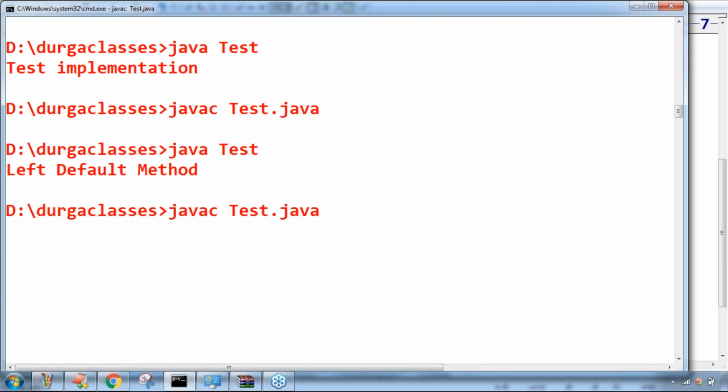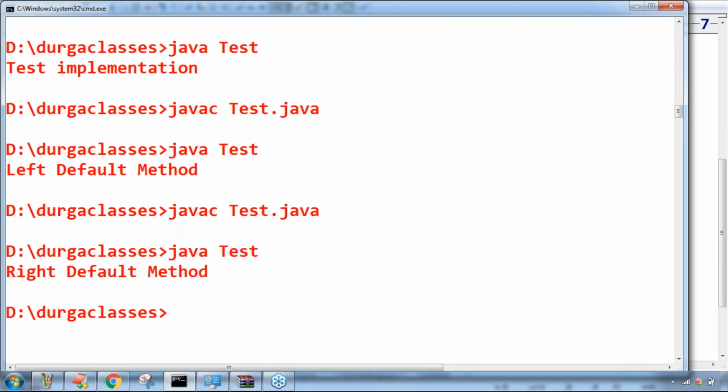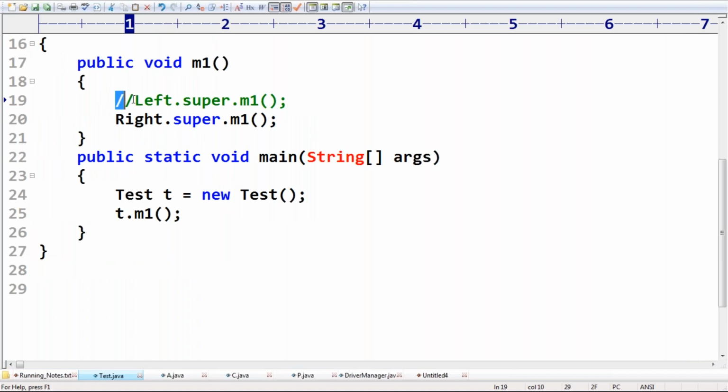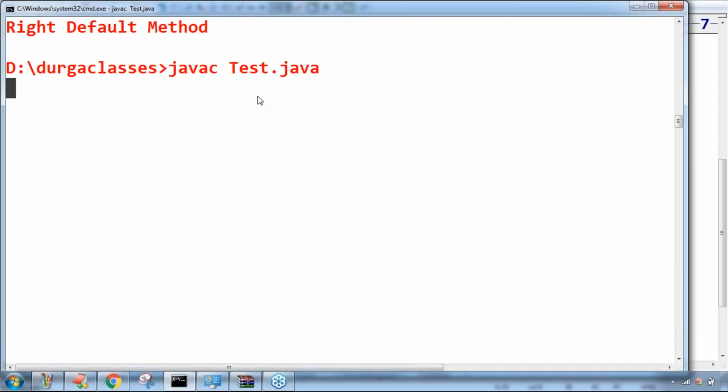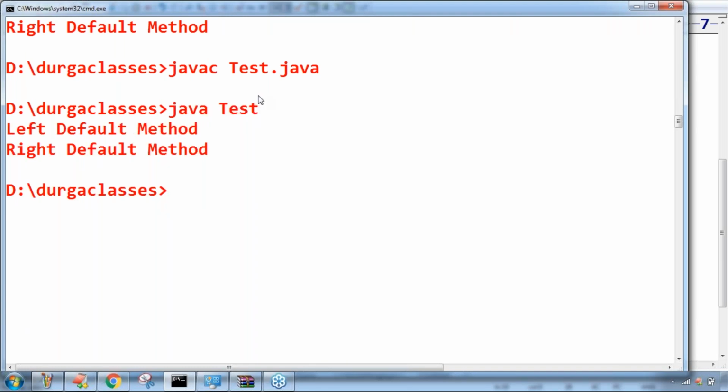Sir, I want both methods. No problem at all. Yes, you can call both. Whenever you call m1, first the left interface m1 method and then the right interface m1 method will come into the picture. Any doubt?